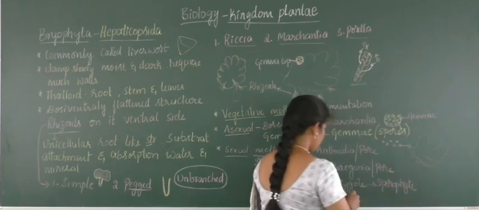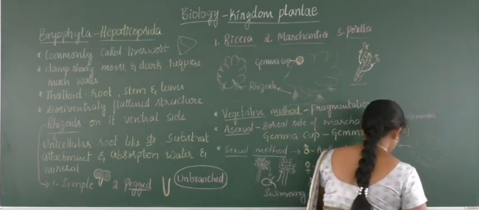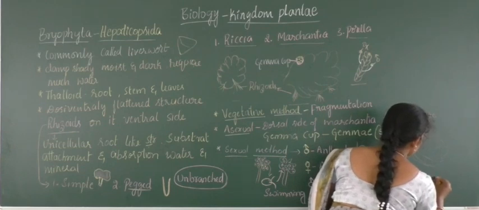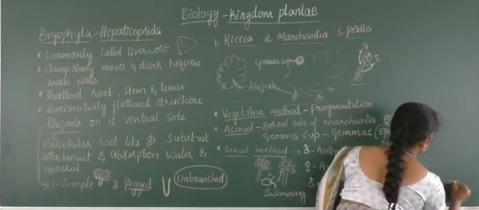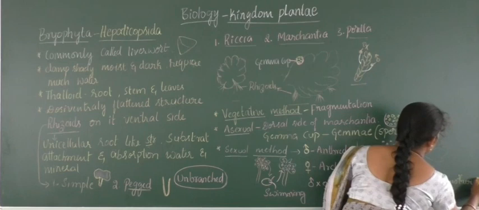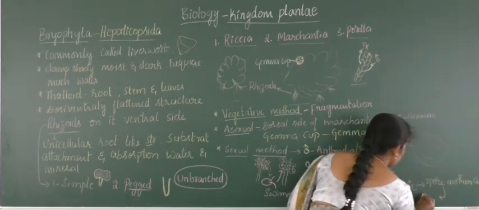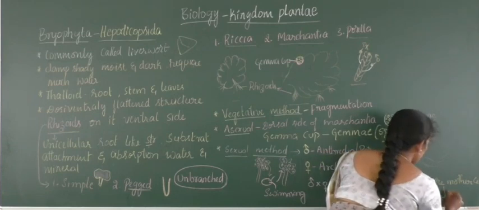and this sporophyte plant will again develop spore mother cells, and this spore mother cell will undergo meiosis.